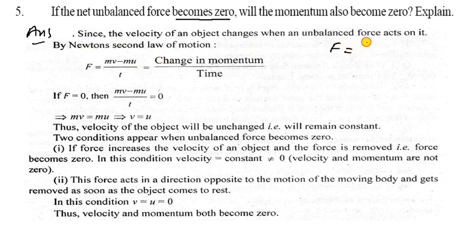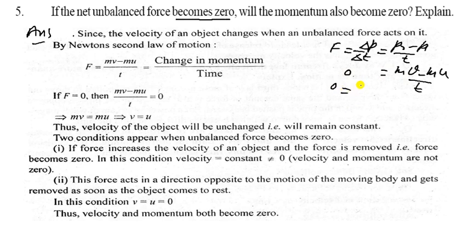Explain how. So since the velocity of an object changes when an unbalanced force acts on it, by Newton's second law of motion, this one is given as f is equal to, formula is given like this. It is del p upon del t. So you can write here p2 minus p1 upon t, and p2, that is mv minus mu upon t, which is given here, and m is common. So as you know, m is common here, and f is given as 0. So you have to write this one.